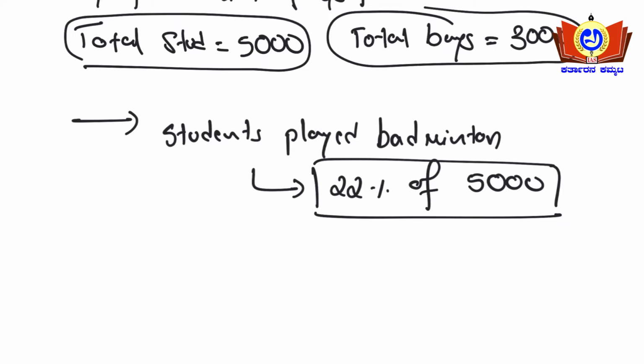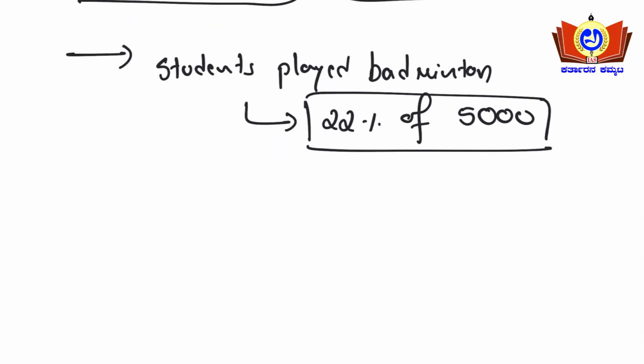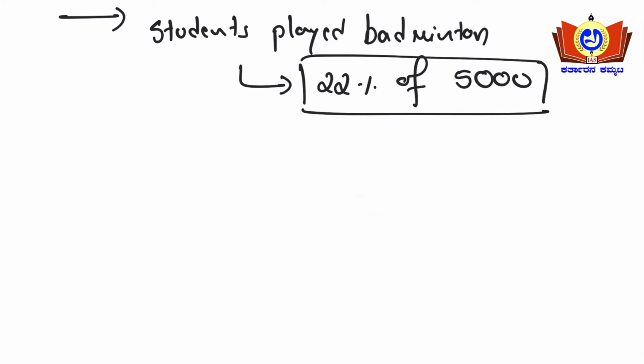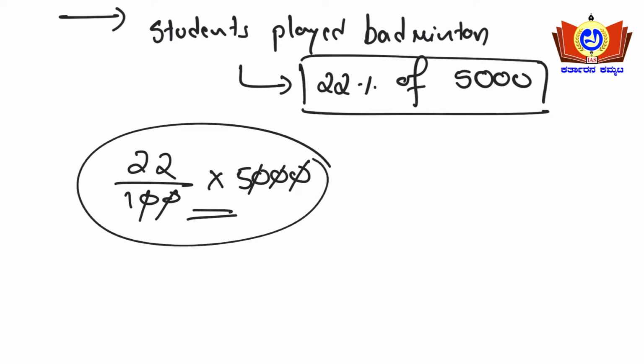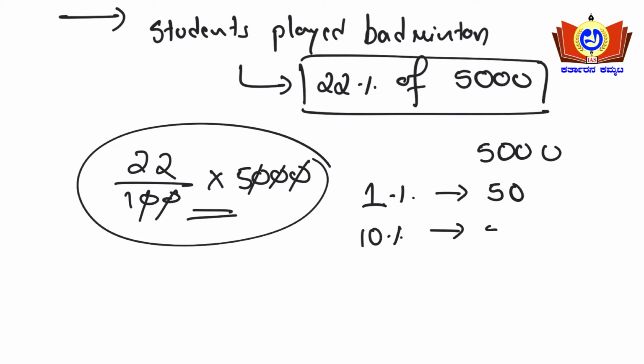This 22% of 5000 can be worked out by the formula method also: 22 by 100 into 5000. This is also a good method, but a simple method is this. What is 10% of 5000, or what is 1% of 5000? 1% of 5000 is nothing but 50. Similarly, 10% of 5000 is nothing but 500.